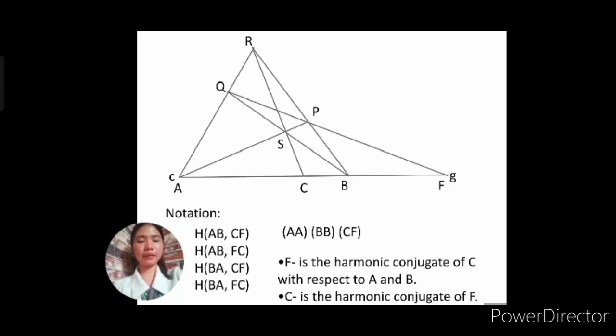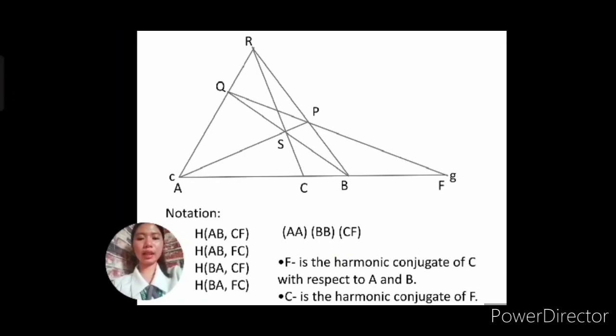We can also write this notation for a harmonic set as H(AB, FC) or H(BA, CF) or H(BA, FC). These are all the same, okay?